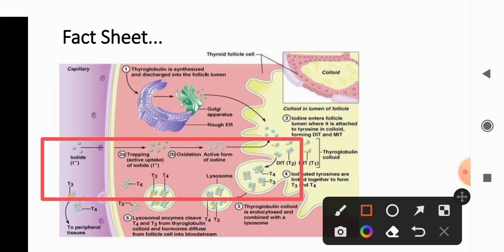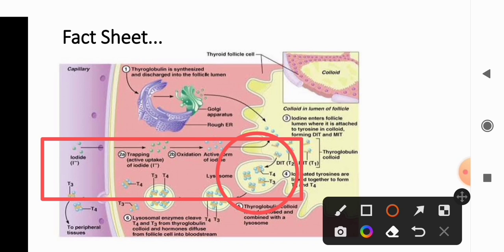After activation, they will combine with the tyrosine produced from the Golgi apparatus to form diiodotyrosine and monoiodotyrosine, which are further linked together to form triiodothyronine and tetraiodothyronine or thyroxine, T3 and T4, which are further released into the bloodstream to reach the peripheral tissues.